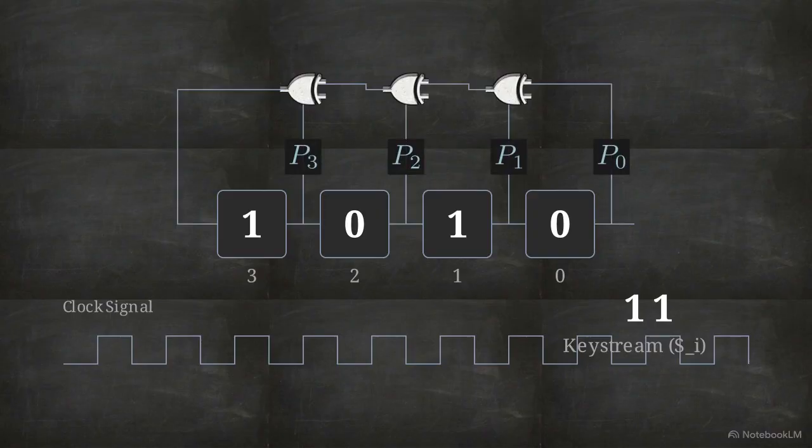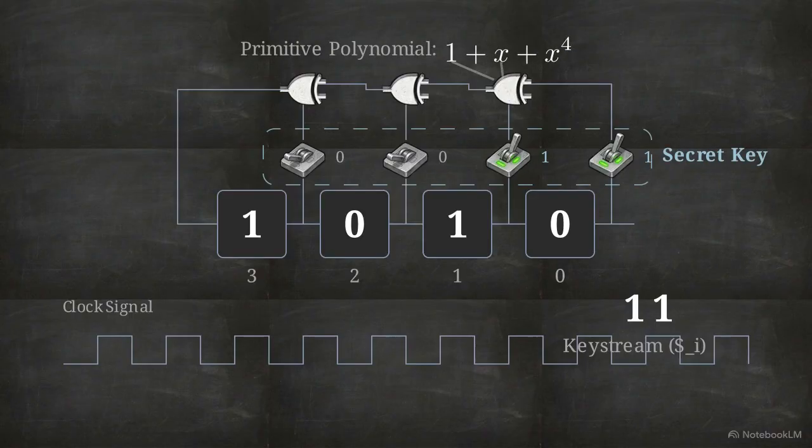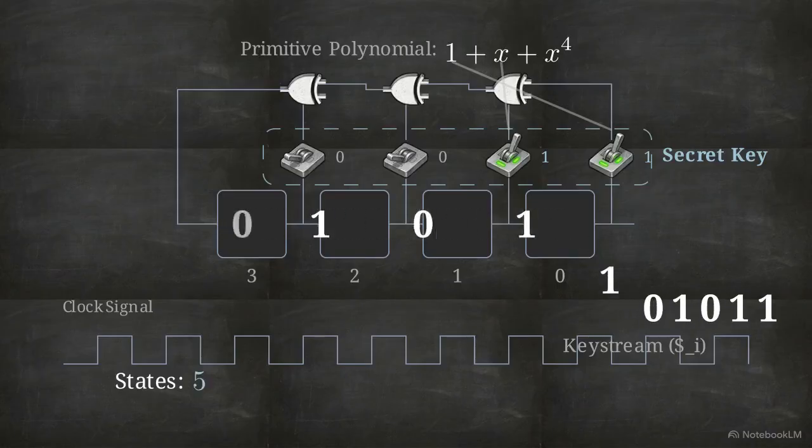This loop keeps the sequence running continuously. The specific combination of tapped flip-flops is controlled by multiplier variables, labeled P0 through PM-1. Think of these multipliers as physical switches within the feedback loop. A 1 closes the switch and includes that position in the calculation. A 0 leaves it open. This exact configuration of switches serves as the system's secret key.